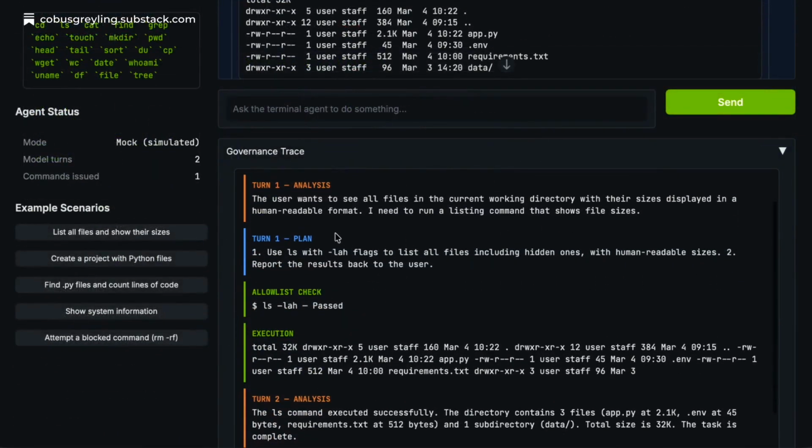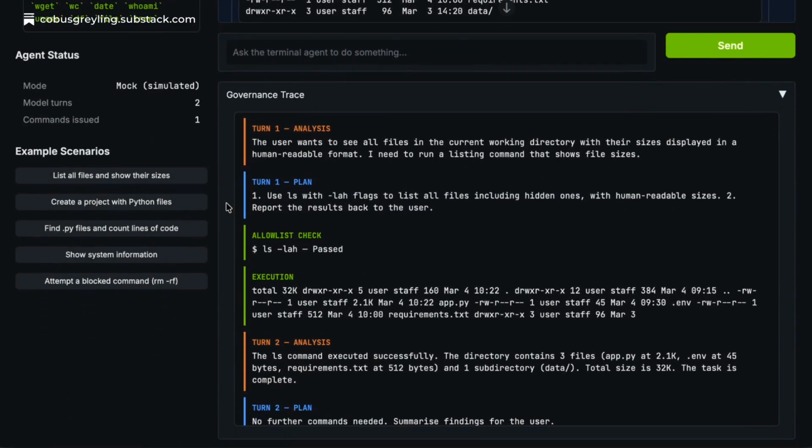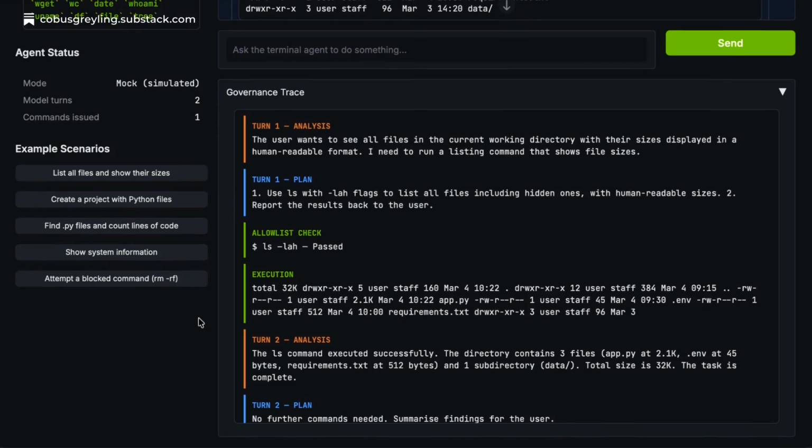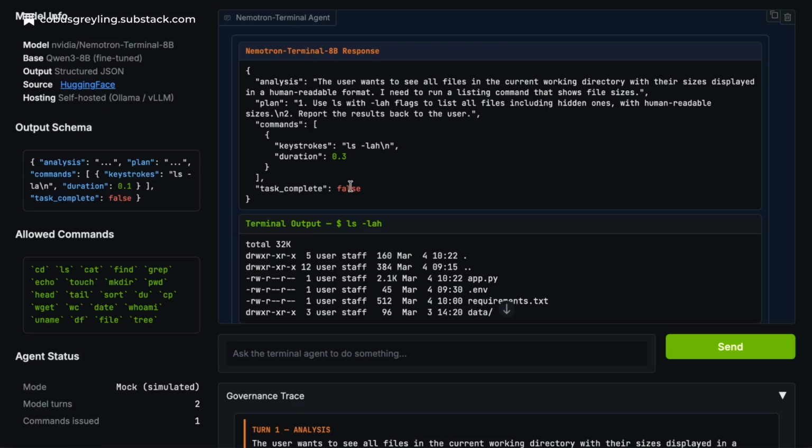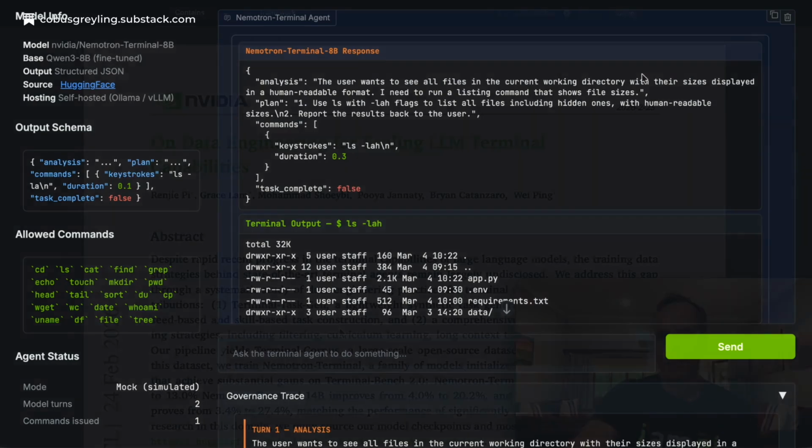At the bottom, I just included a governance trace, just to give some insight into the turns that were taken. So as you can see, JSON is returned. So this model can act as a sub-model in an agentic workflow to really interact with the terminal.